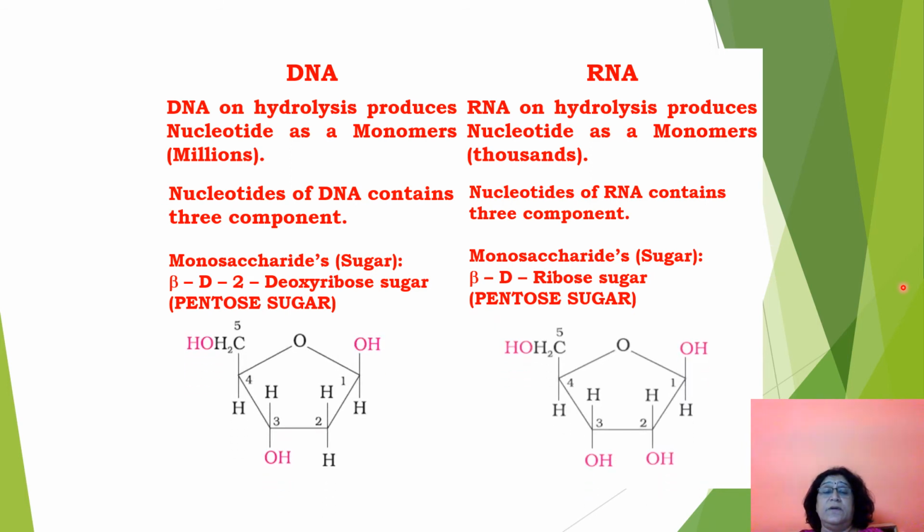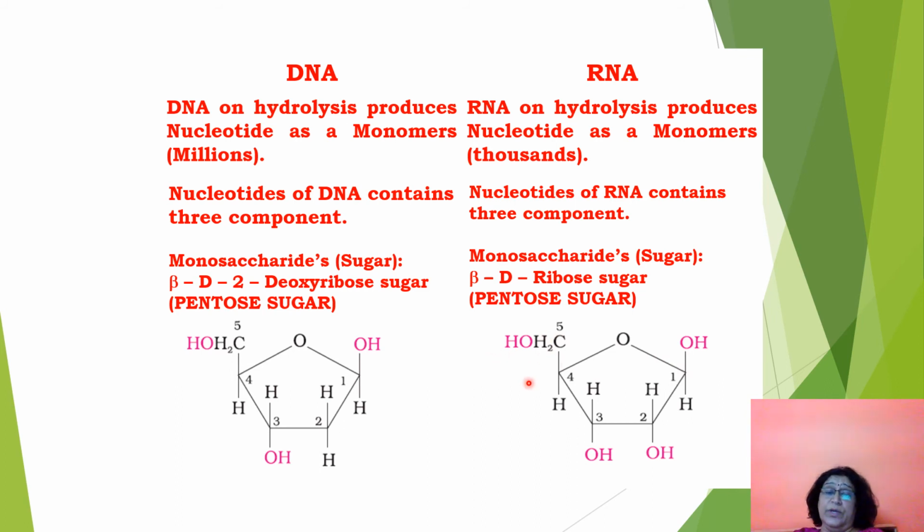Now you can see in the picture the figure of ribose sugar, beta D-ribose sugar. So ribose sugar is a pentose sugar, which means it is made up of 5 carbons. First carbon has OH on the top, H below. Second carbon has H on the top, OH below. Third carbon has H on the top, OH below. Fourth carbon forms hemiacetal and fifth carbon is CH2OH. So this is a pentose sugar. And because it is beta D-ribose sugar, here OH is on the top, H is below.